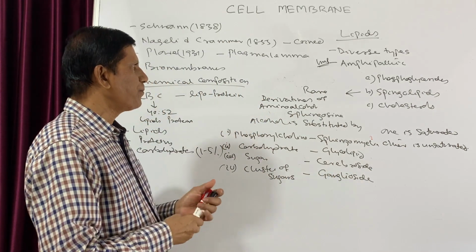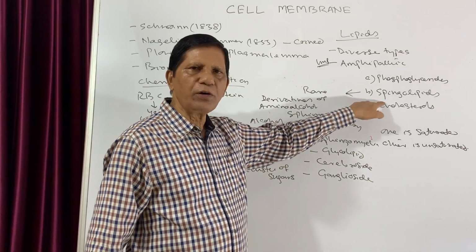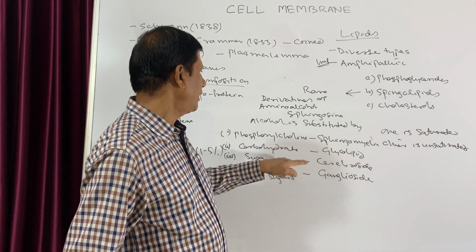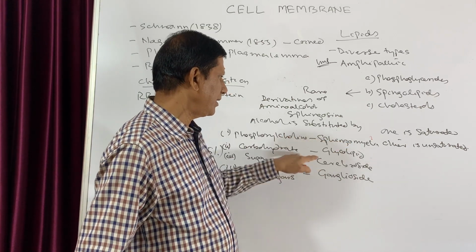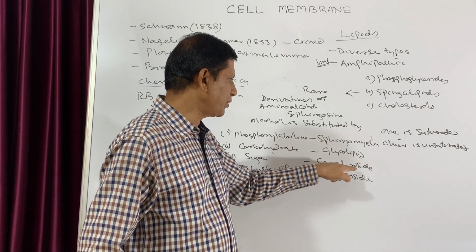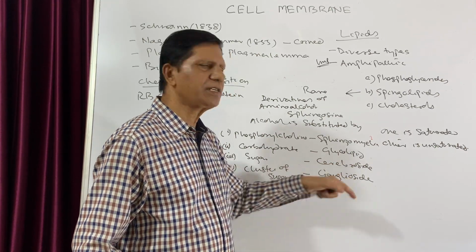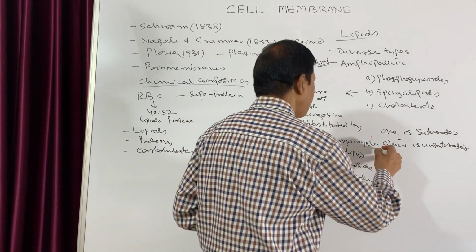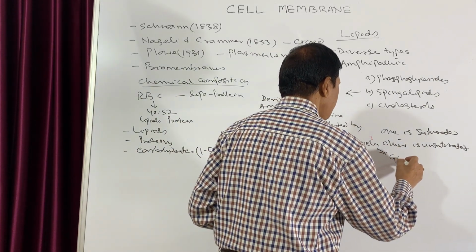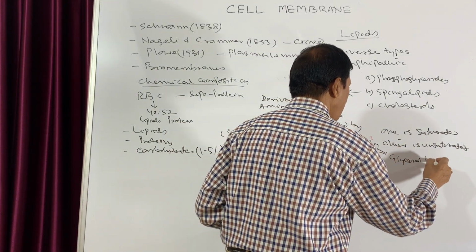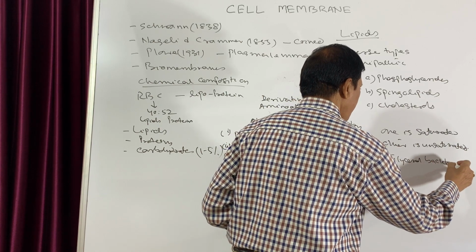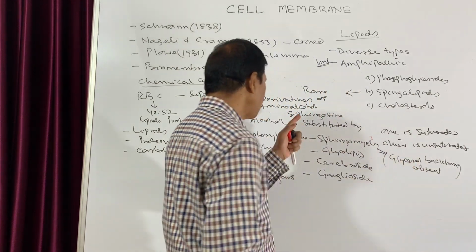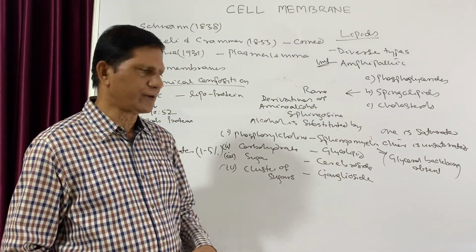That means the different types of sphingolipids present in the cell membrane may be sphingomyelin, glycolipid, cerebroside or ganglioside. In phosphoglycerides the glycerol is present, but in this case, the glycerol backbone is absent. So these are the different types of sphingolipids.